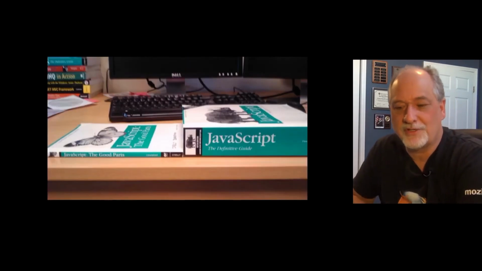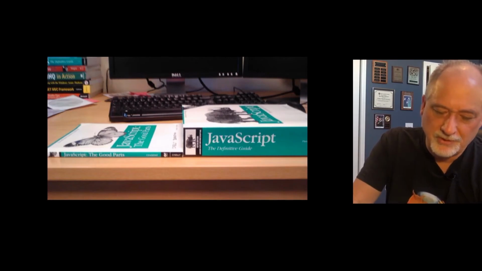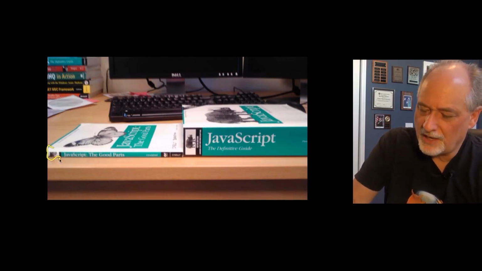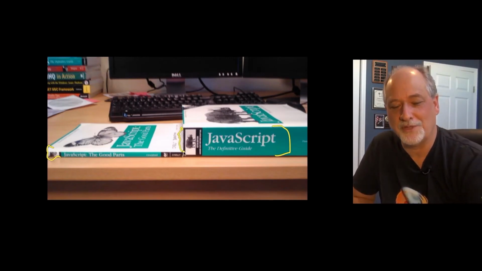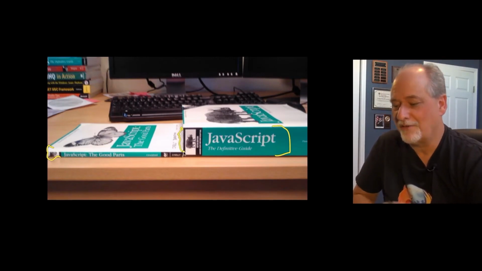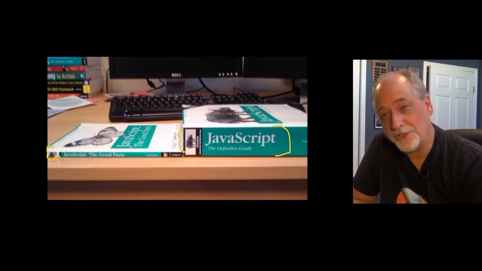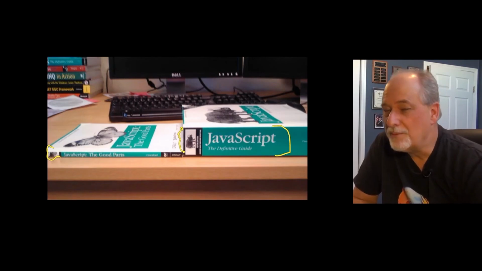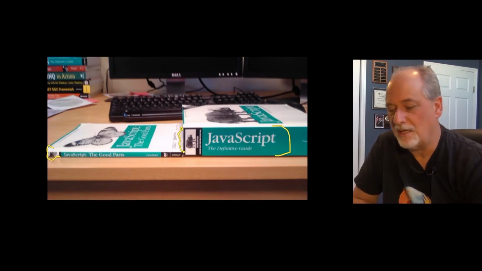Now, Douglas Crockford has quite a sense of humor. He wrote this book called JavaScript: The Good Parts. That's the little one right there. And then JavaScript: The Definitive Guide. And the sense of humor is all the stuff that's in JavaScript that's not too useful. While this is sort of tongue-in-cheek, what Crockford is really saying here is JavaScript is a great language as long as you avoid the tricky bits and keep it very, very simple. And JavaScript is indeed a great language.